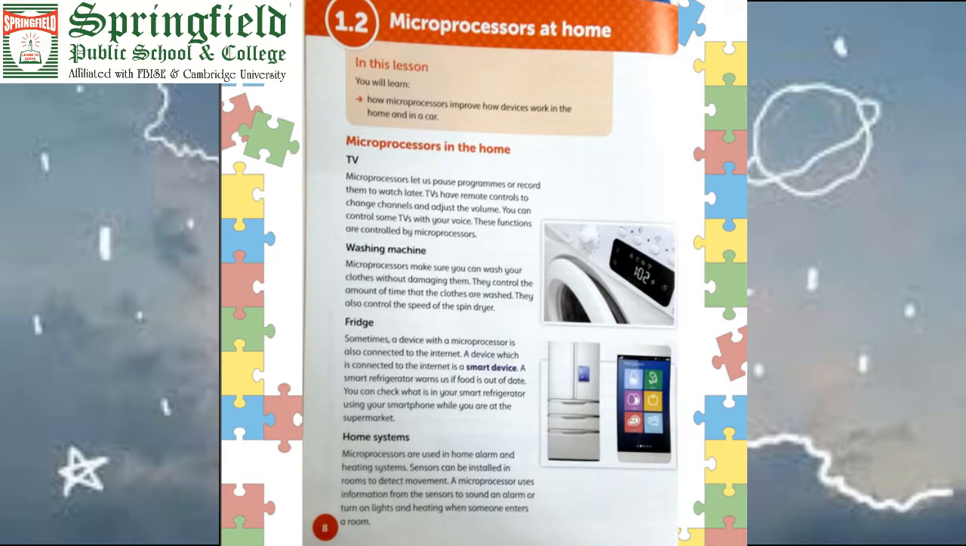Microprocessors in the car: a modern car can have as many as 16 embedded microprocessors, and they do special jobs. Every microprocessor has its own different job.